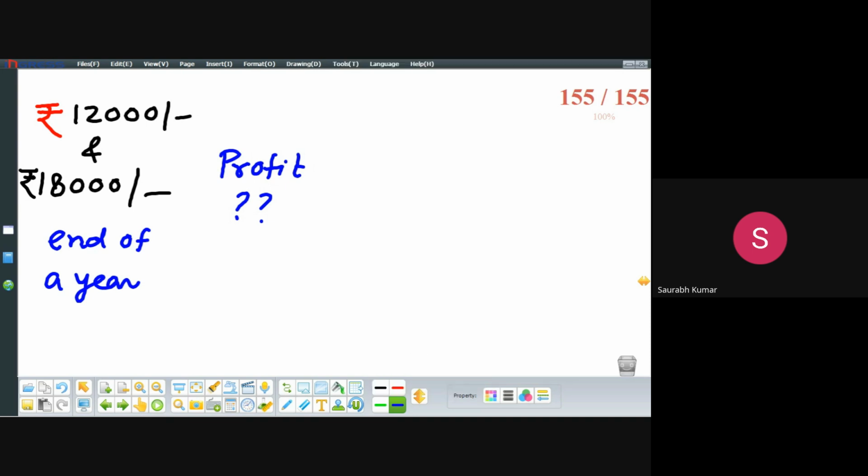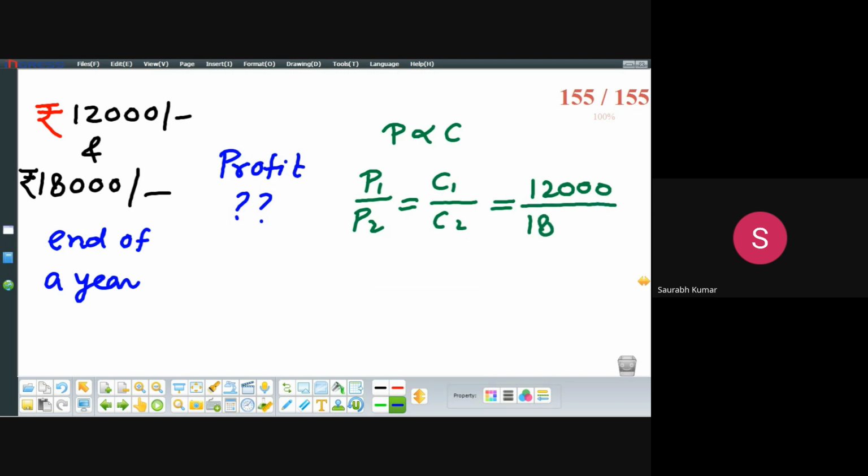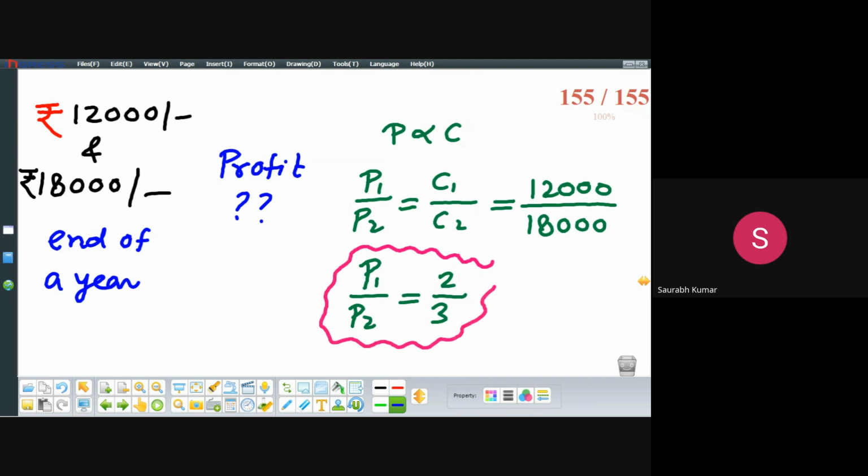So we know very well here the time duration is constant, then profit will be directly proportional to the sum invested, means P1 upon P2 equals capital 1 upon capital 2. Investment of the first person is 12,000, investment of the second person is 18,000. So their profit ratio will come out to be 2 is to 3. Are you clear with this concept?